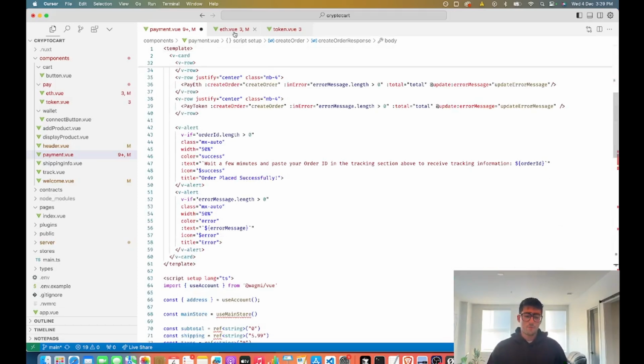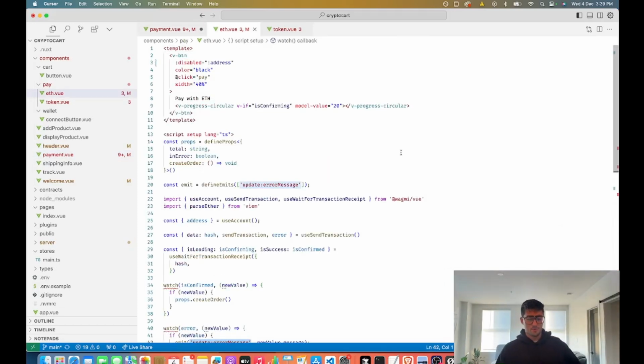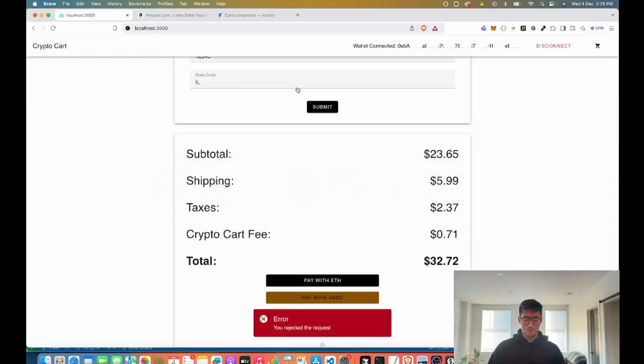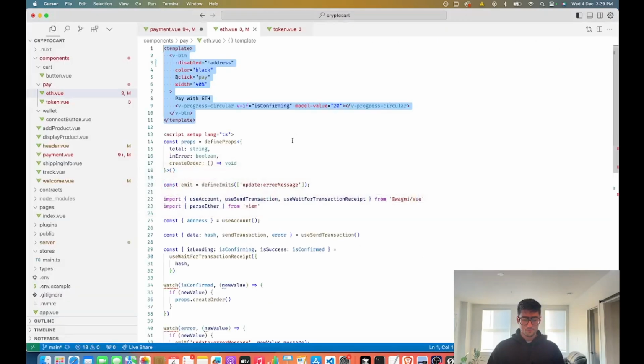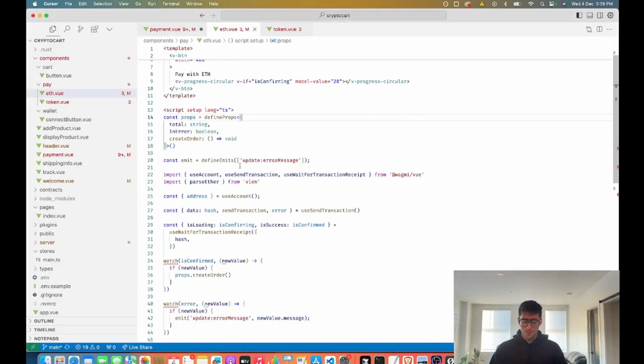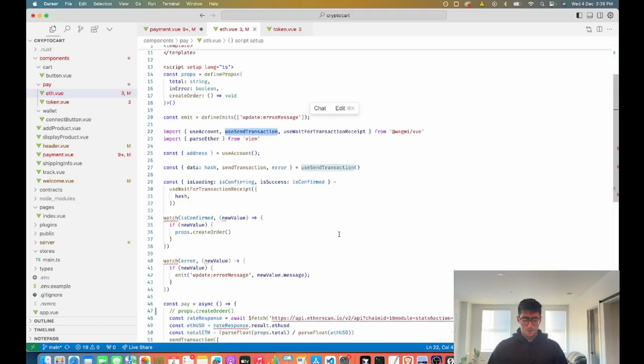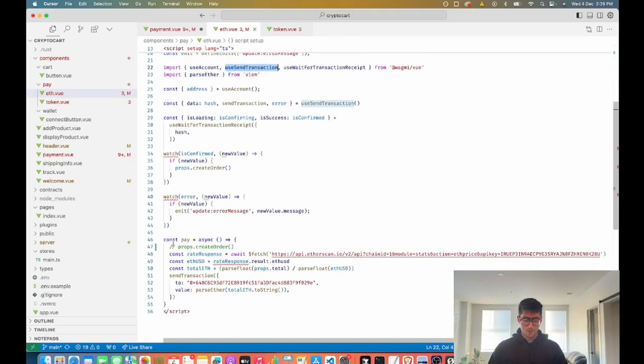When you actually go and pay in ETH, for example, what ends up happening is, we have a template that's just for the button, this Pay with ETH button that we see down here. How we do this is we're using WAGMI. We have hooks for useAccount and useSendTransaction. The main thing that we want to look at is this pay function. When we hit that button, this pay function executes.